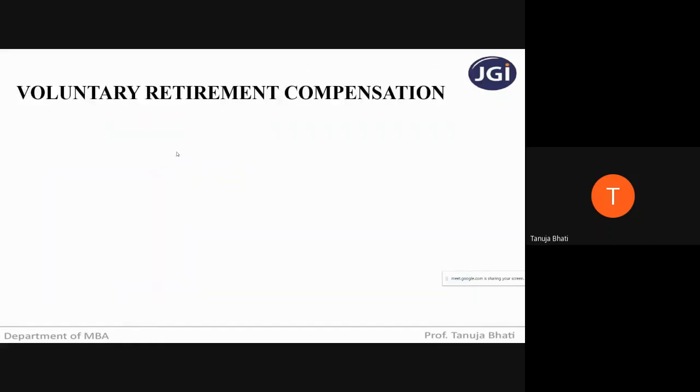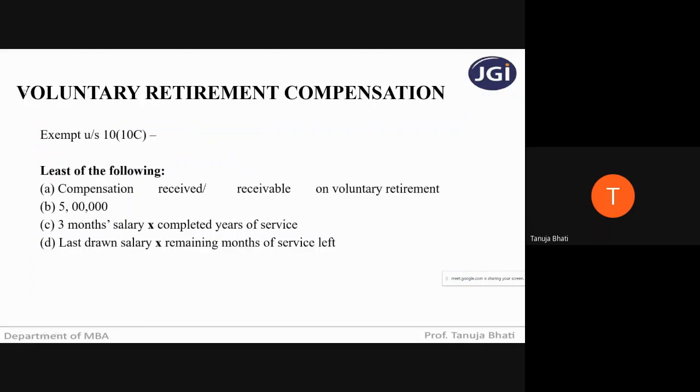Voluntary retirement compensation, which we saw in a previous class, is exempt under section 10(10C), and the least of the following is exempt; the remaining amount the employee receives will be taxable. So what is the amount that you are going to exempt?